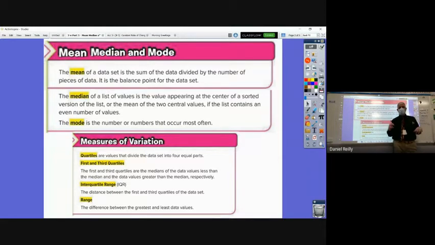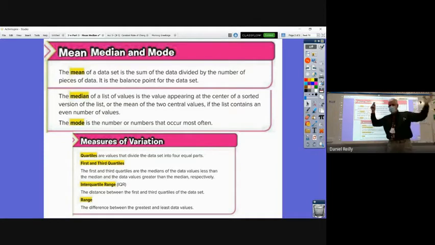So mean, median, mode, and range are typically the 4 topics that you will see questions asked about. And for sure, on the math test next week, on Thursday, I guarantee you're going to have questions on mean, median, mode, and range. So it's good that we're going over it now to remind you of what those mean.